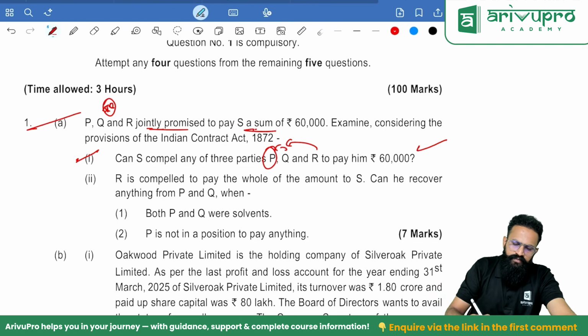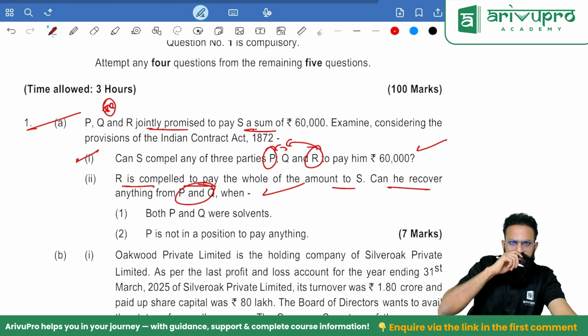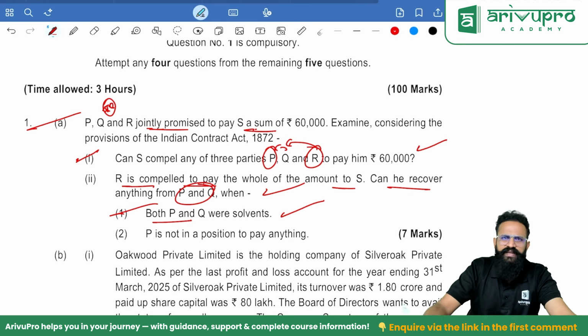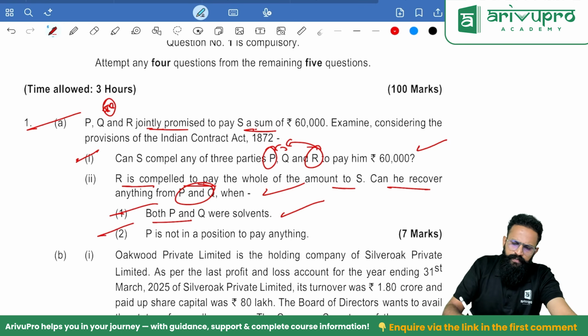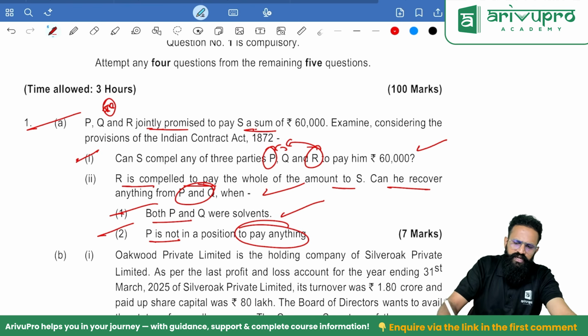Possible. If R is compelled to pay the whole of the amount, can he recover from P and Q? Yes, possible. Agreed? They have given sub scenarios. When both P and Q are solvent, when they have money, of course you can recover. If P is not in a position to pay anything, meaning P has become insolvent, then I cannot recover from him. In such a case, what will happen? Q and R have to bear the loss. So you need to pay 30,000 each.